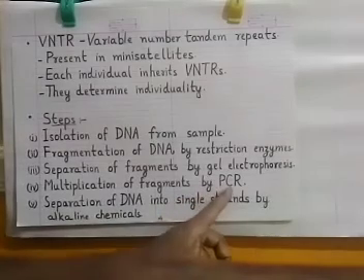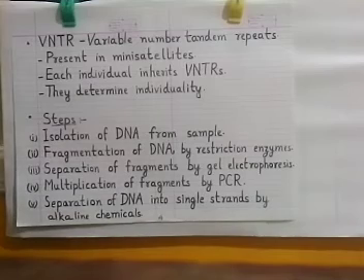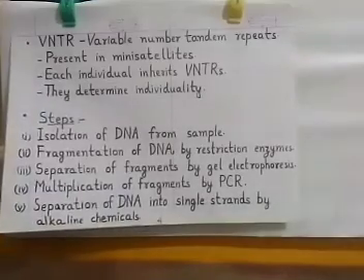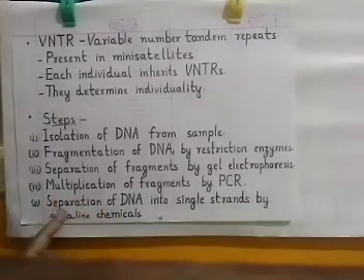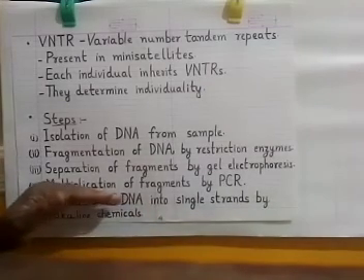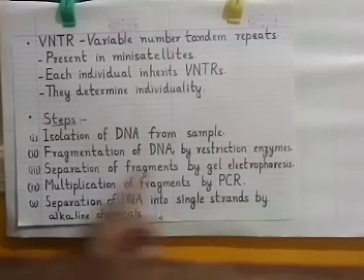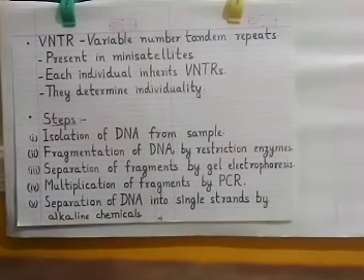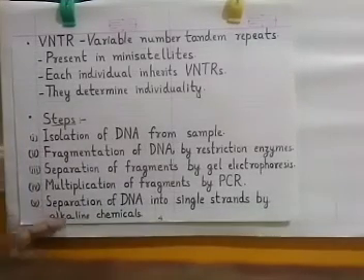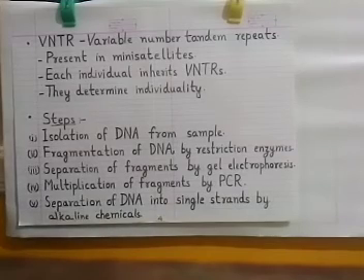So what is PCR? PCR is polymerase chain reaction. This is a method to multiply the DNA segments. Once we get a sufficient number of fragments, those DNA fragments are separated into single strands. Remember, so far the DNA fragments were in double strands. Now we separate them into single strands by some chemicals which are alkaline in nature. We take the help of those chemicals to separate the double stranded DNA into single stranded DNA.